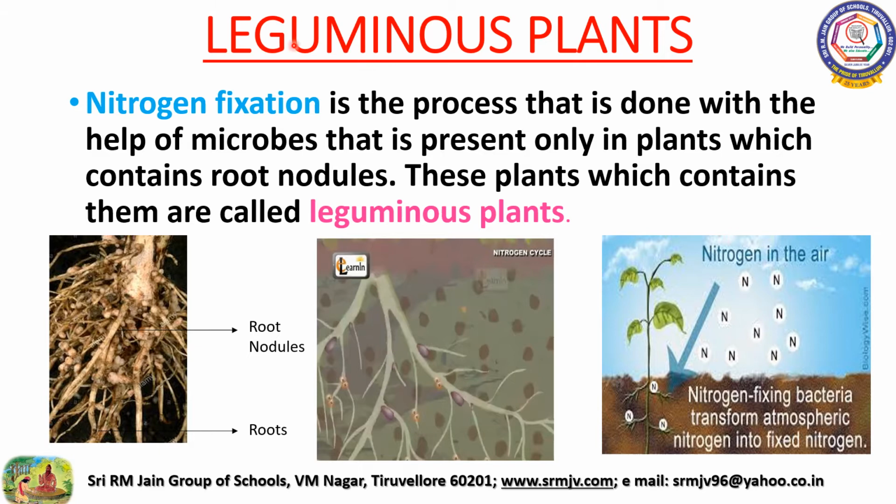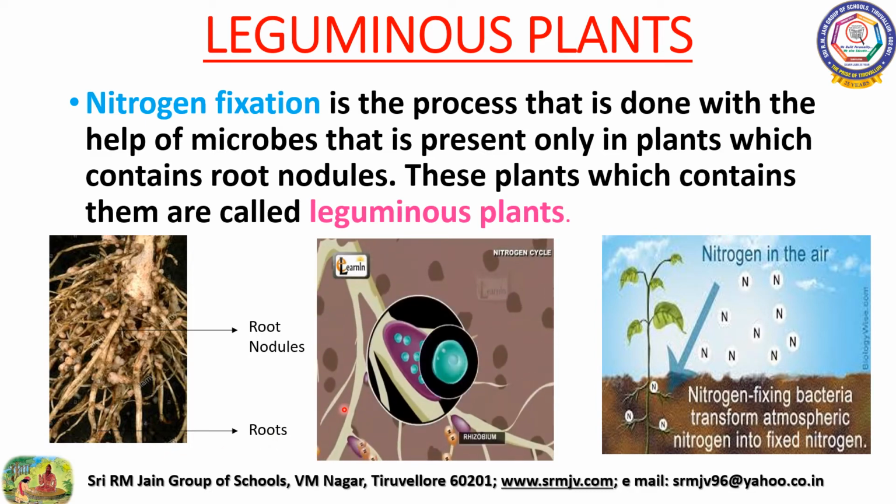What do you mean by leguminous plants? Leguminous plants are the plants that are able to fix atmospheric nitrogen in the soil. They do this with the help of root nodules. Leguminous plants have bacteria called rhizobium in their roots.